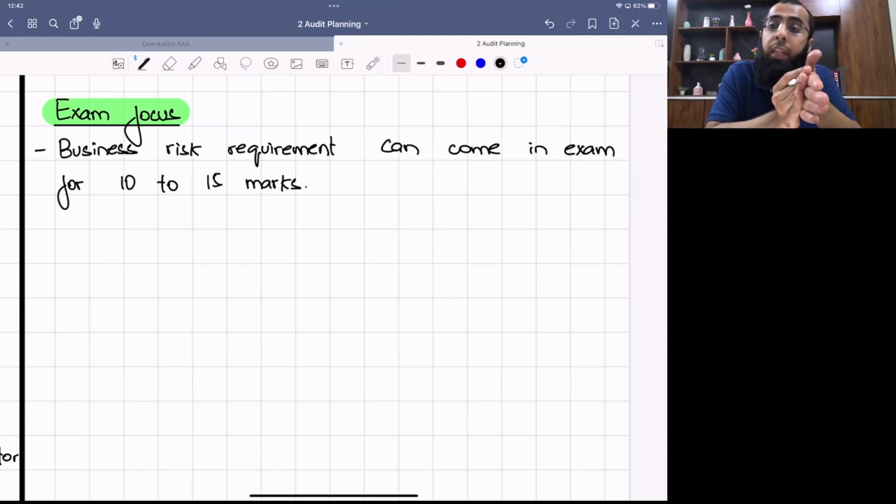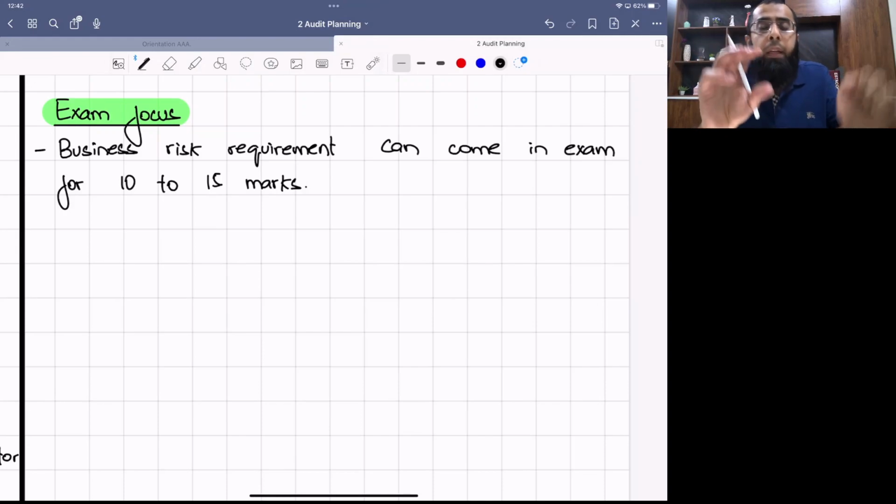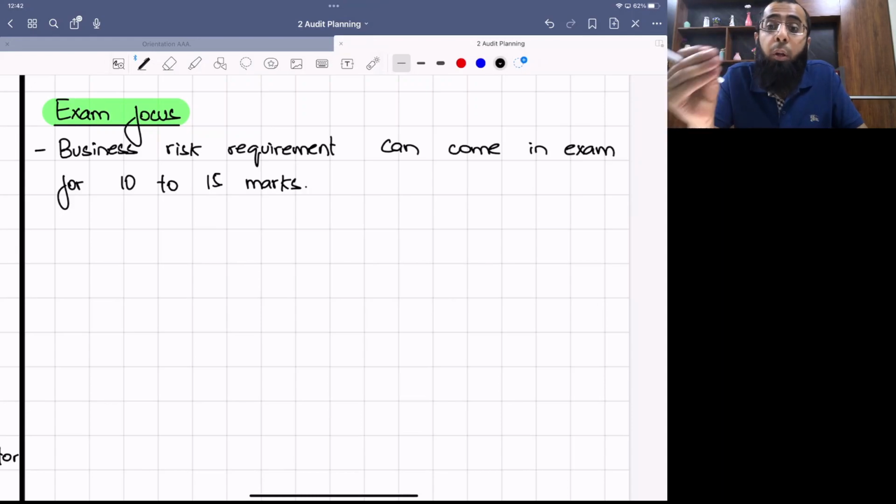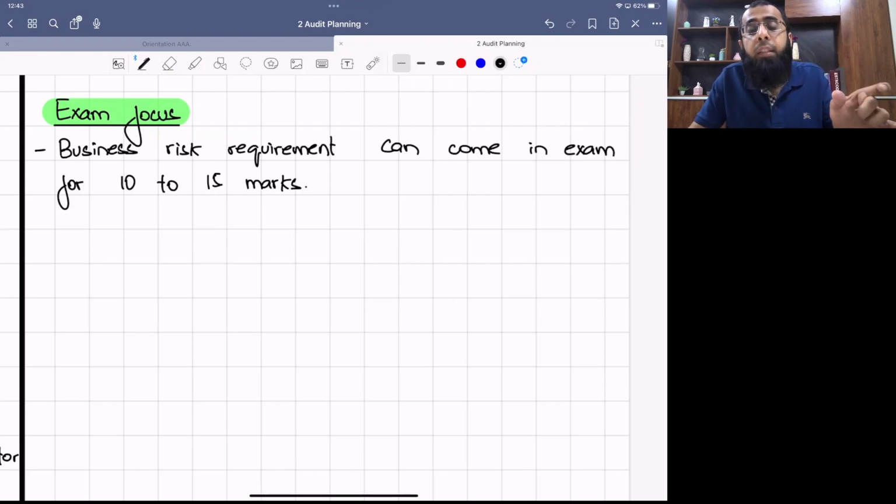Or what can happen is that business risks do not come in the exam, and the total 20 to 25 marks of risk assessment are examined from risk of material misstatement or audit risk. So business risk is not mandatory in the exam, but the risk assessment overall is mandatory. If business risk does come, it will represent 10 to 15 marks from it.